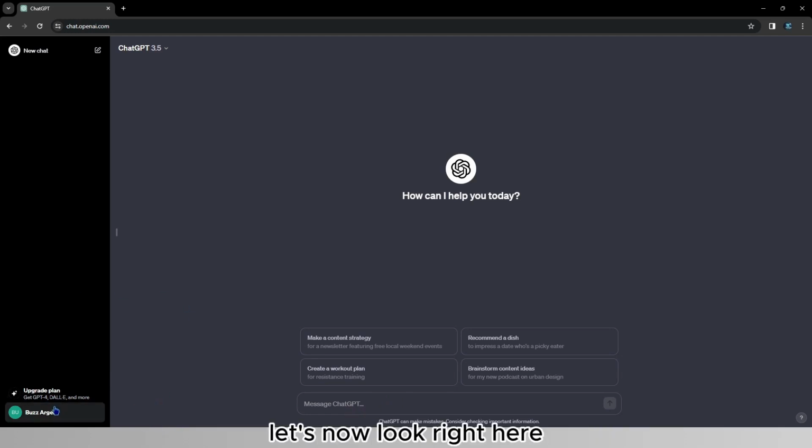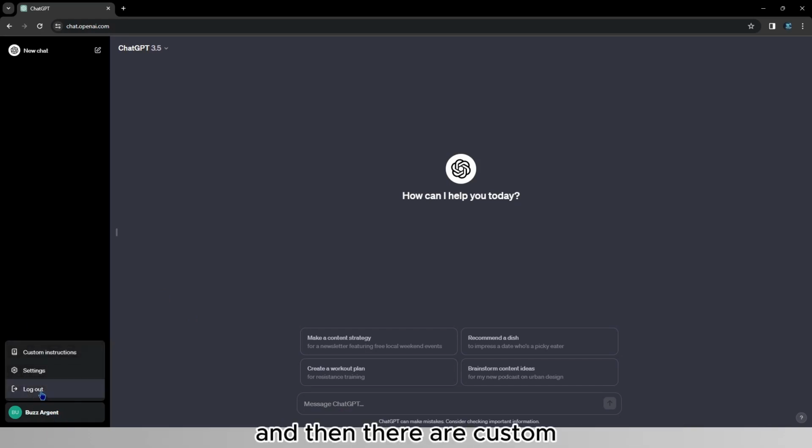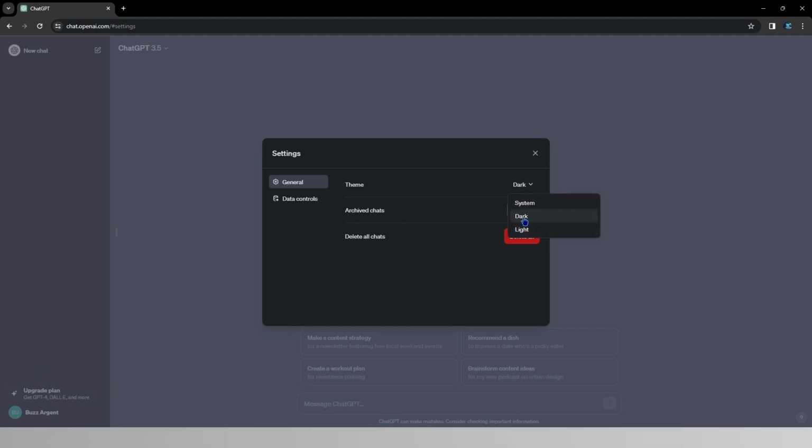Let's now look right here in this section. If you click on your name, you can see logout, which of course logs you out. And then there are custom instructions and settings. Let's go on settings first. Here you can choose the theme if you want it light, dark, or system.